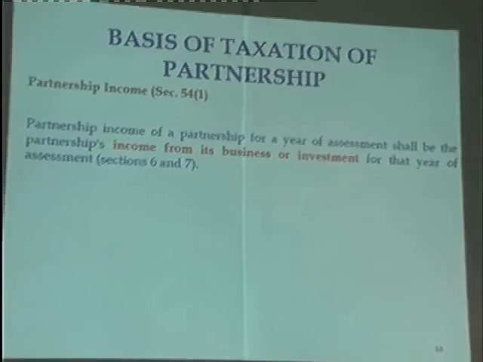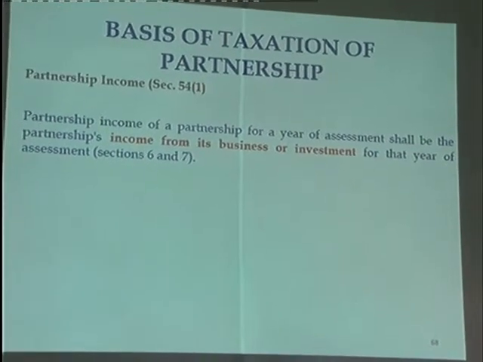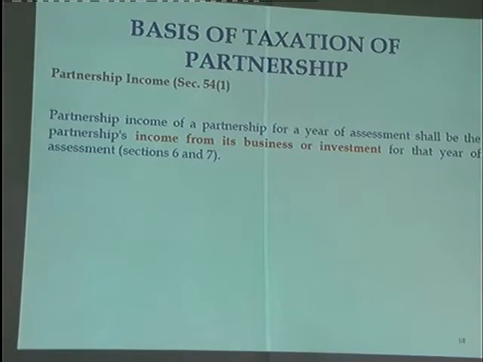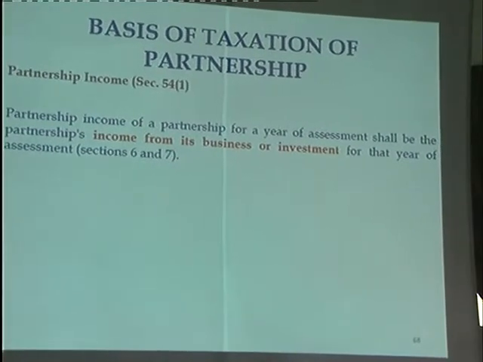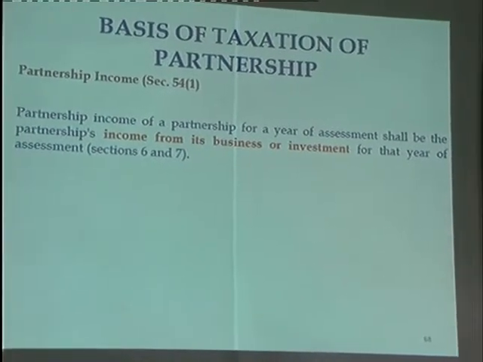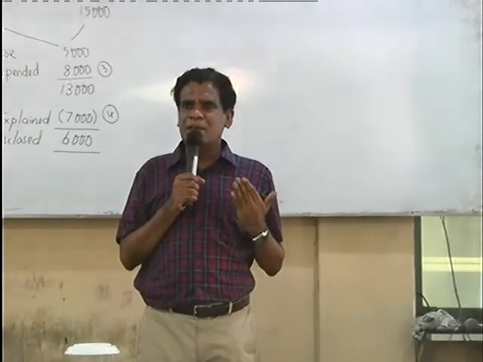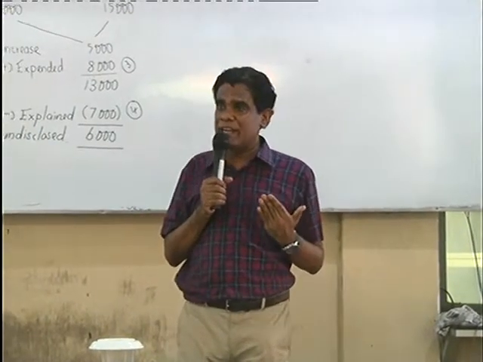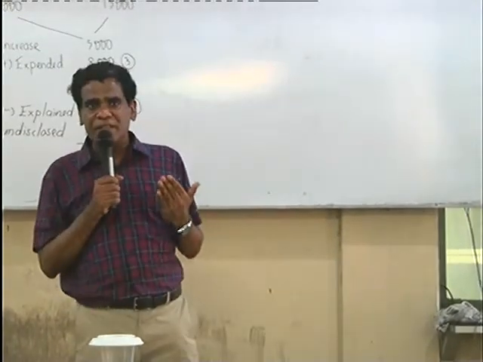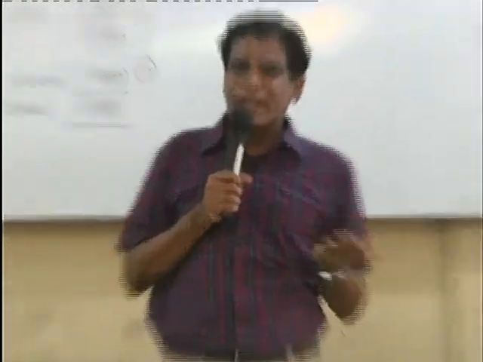What is partnership income? How do we calculate the business income? Yeah, we'll have a business income as well as investment income. How to calculate? Based on section 6 and 7, the same thing we have discussed. So apply for partnership tax also, plus or minus for the business income calculation. Investment income, items to be included, items to be excluded are relevant. Section 6 and 7.